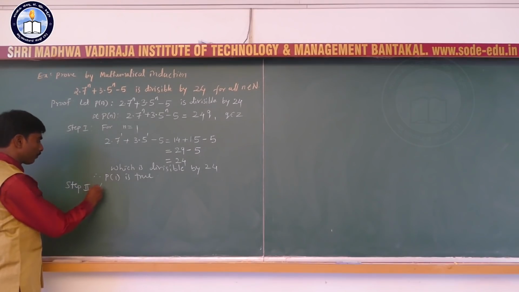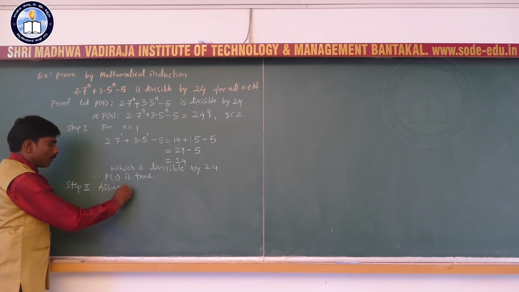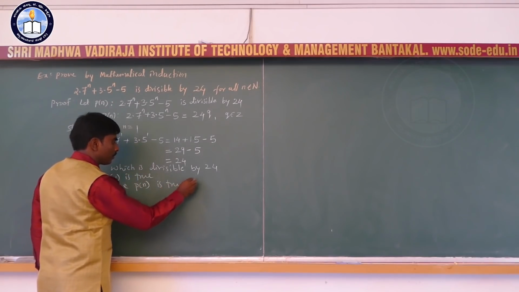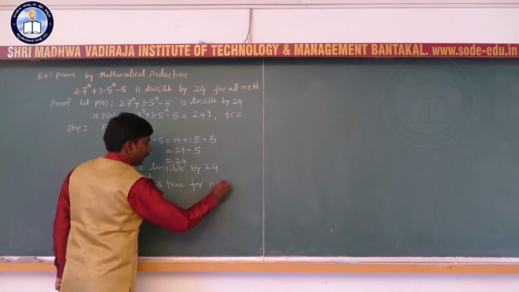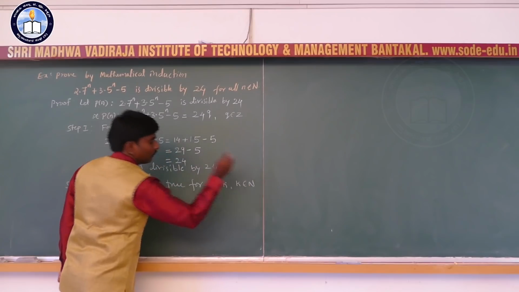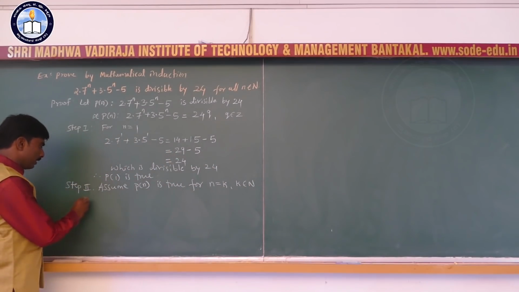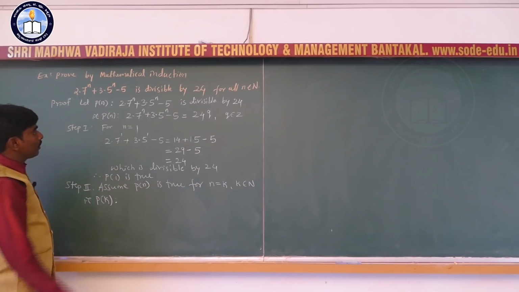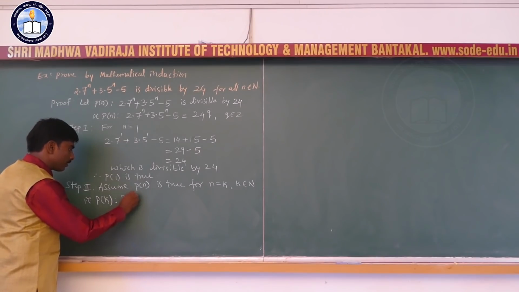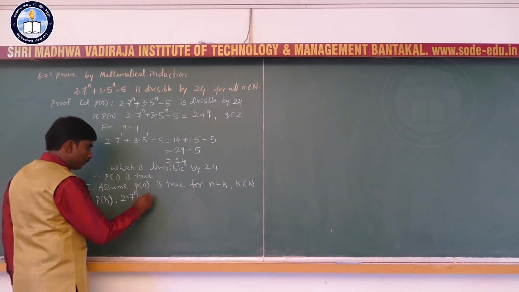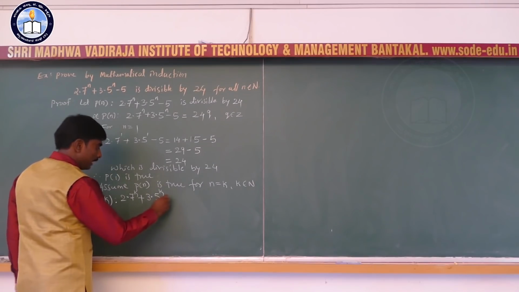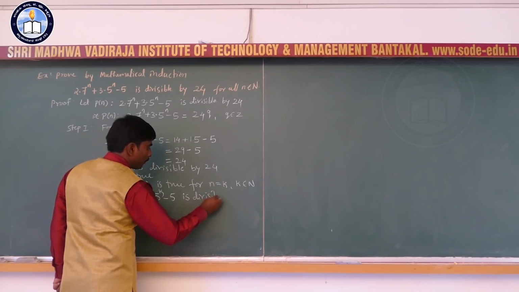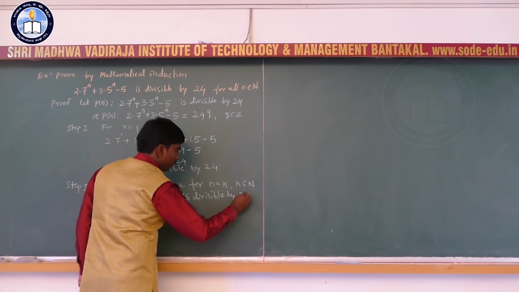Here we assume P of n is true for n equal to k, where k is a natural number, or positive integer. That is, P of k is 2 into 7 raised to k plus 3 into 5 raised to k minus 5 is divisible by 24.